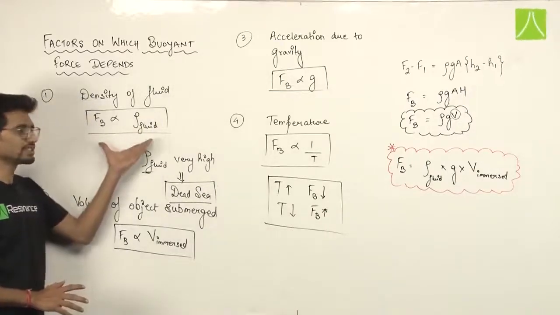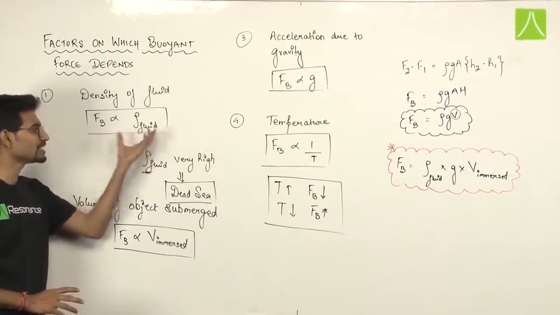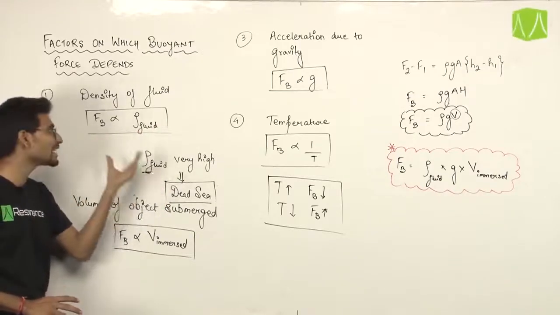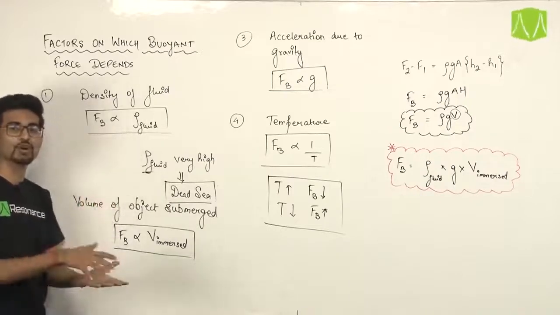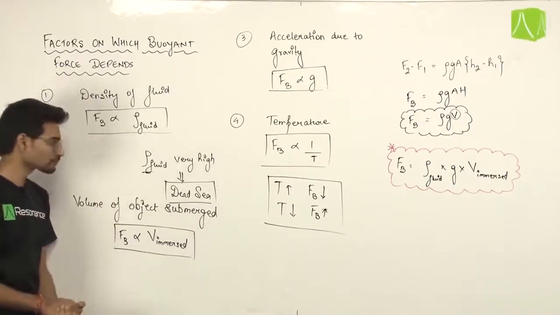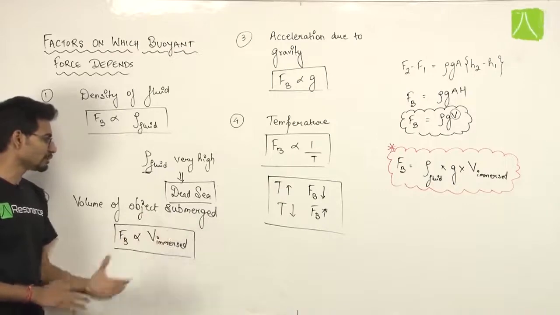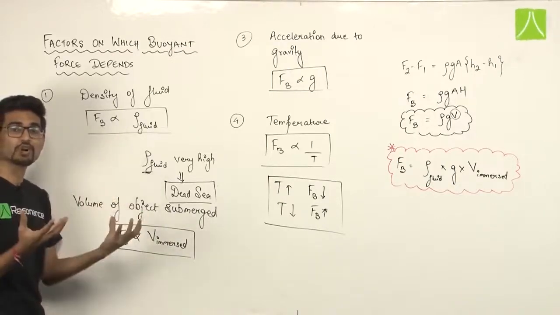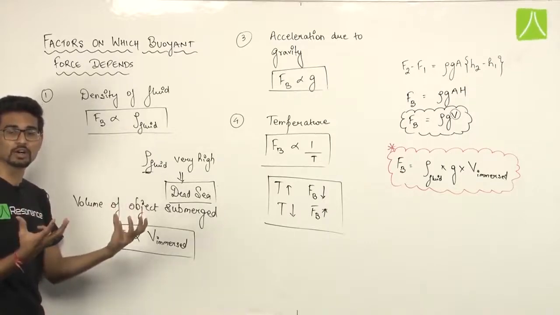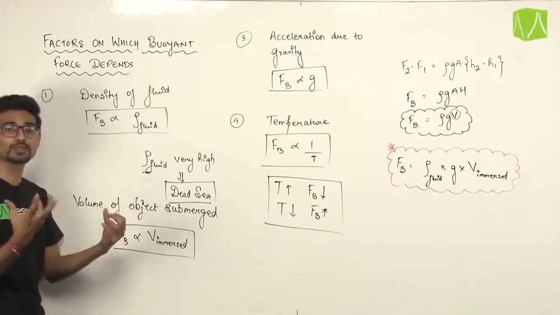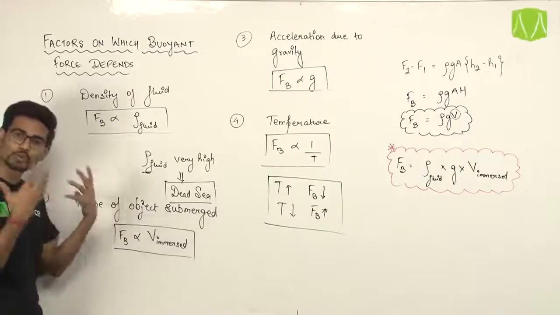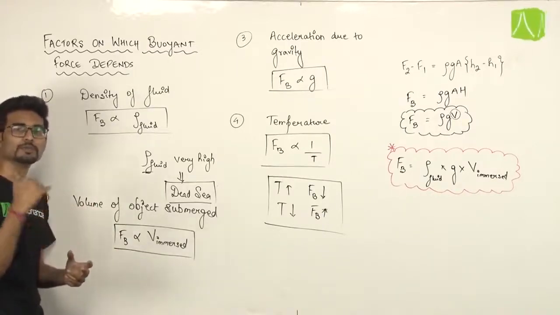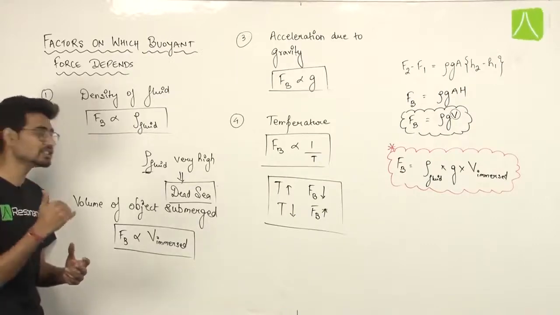Buoyant force depends on density of fluid. As you increase the density, buoyant force will increase. In the Dead Sea, the density of the fluid is very high. That is why the buoyant force is very high, and that is why objects float in the Dead Sea. Questions can be framed from this first point: if there are two objects, one in kerosene, one in water, and one in mercury, on which object will there be more buoyant force? You can easily do it. The buoyant force will be more where the density of the fluid is more.